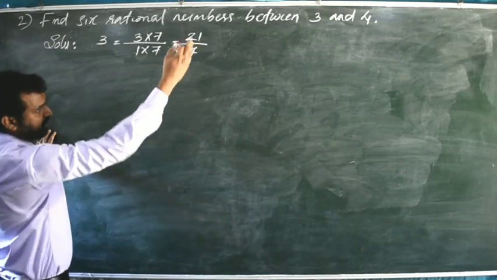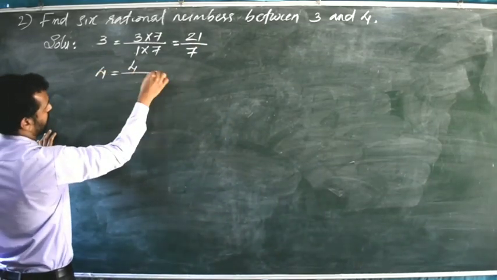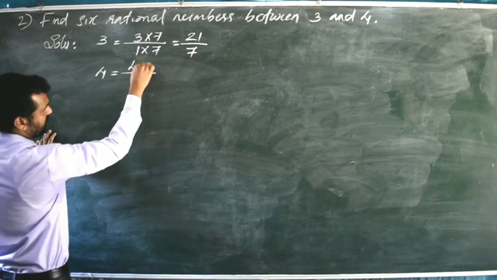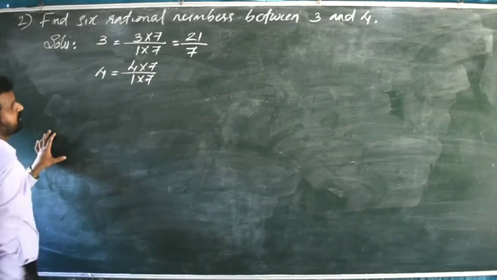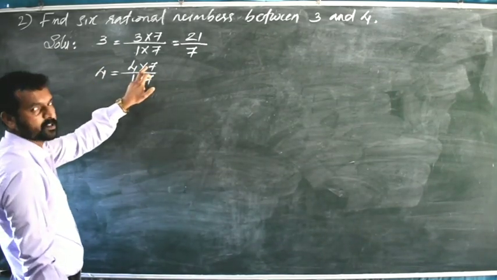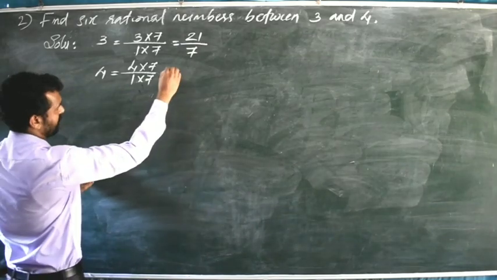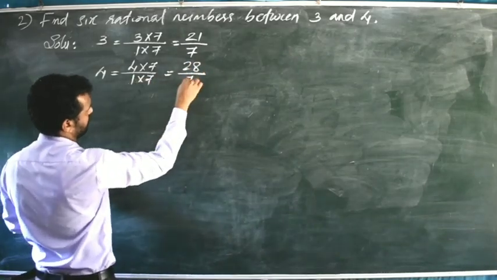Now take the second rational number, 4. 4 is equal to, we can write, 4 divided by 1. Here also we will multiply the same number, that is 7, because we want to find out 6 rational numbers between 3 and 4. That is why we are multiplying 6 plus 1, 7, in the numerator and denominator. 7 4s are 28 divided by 7 1s are 7.